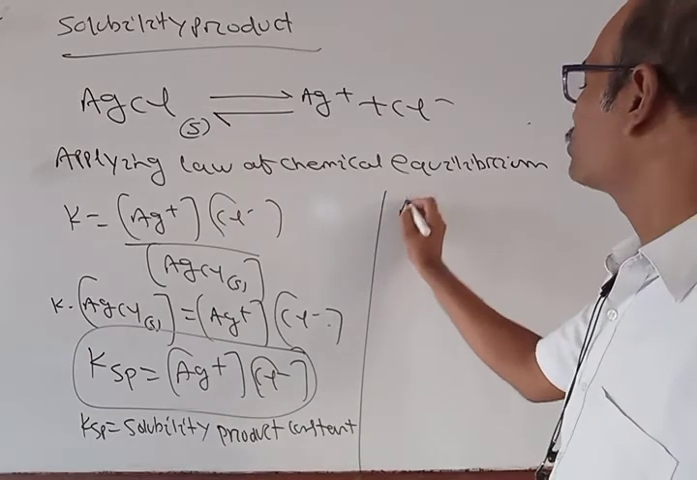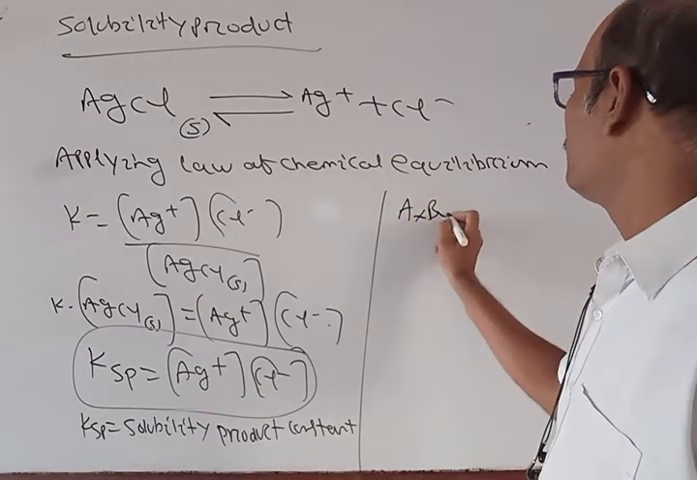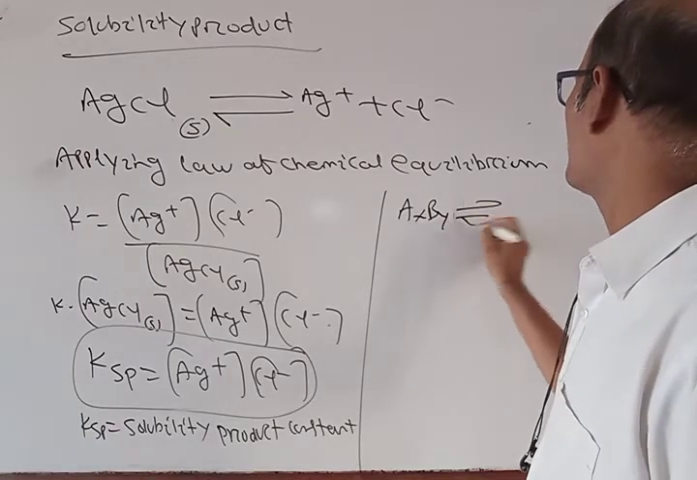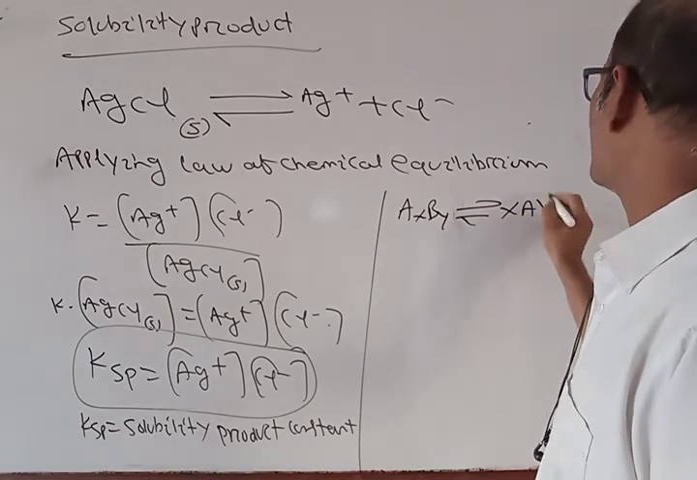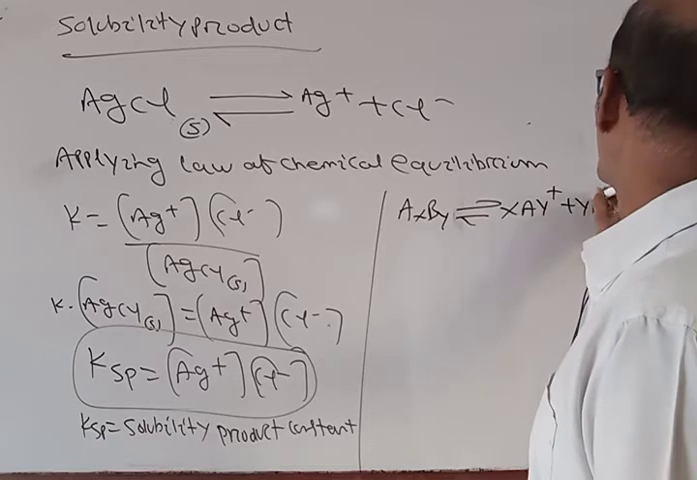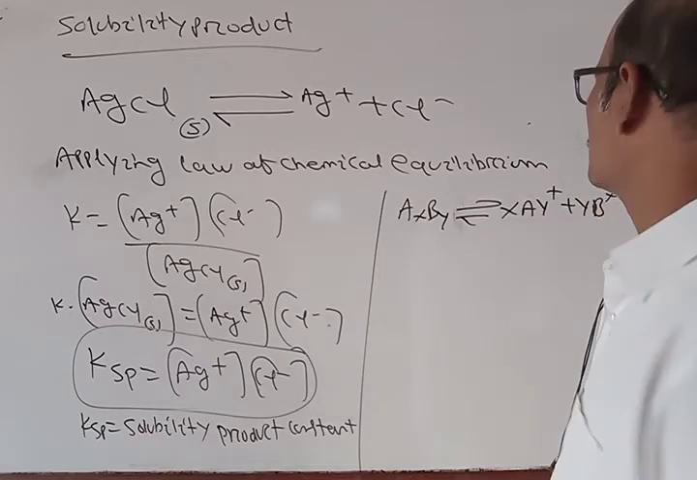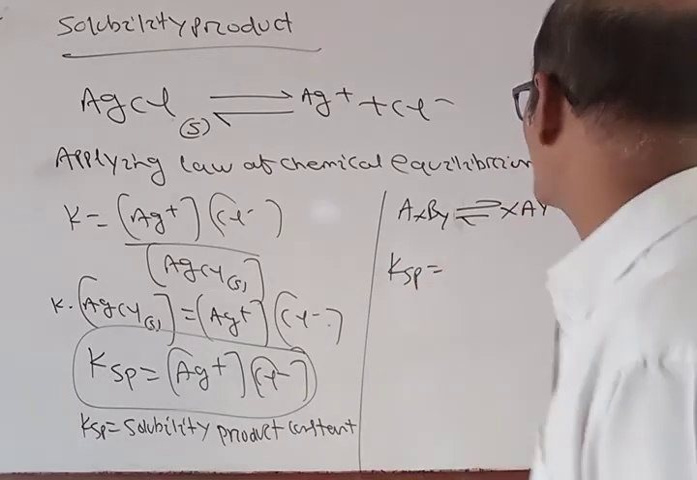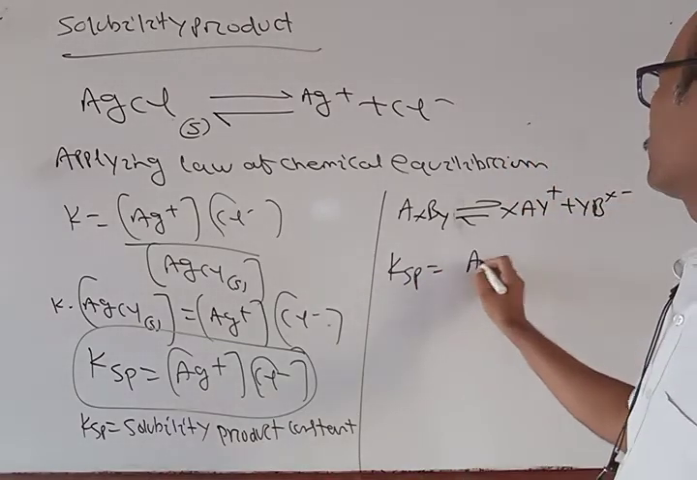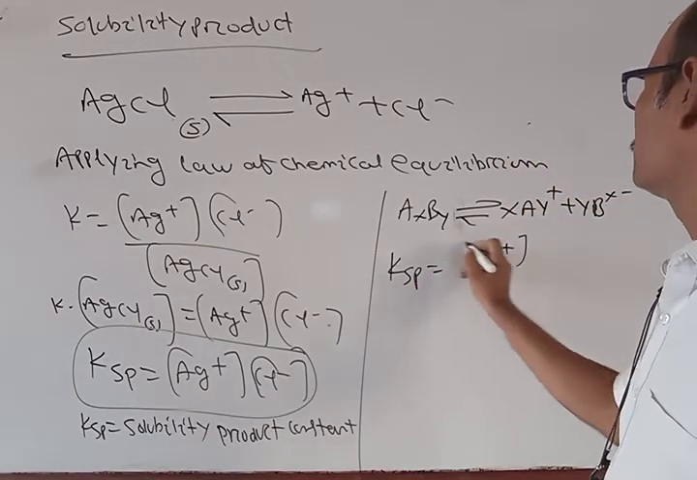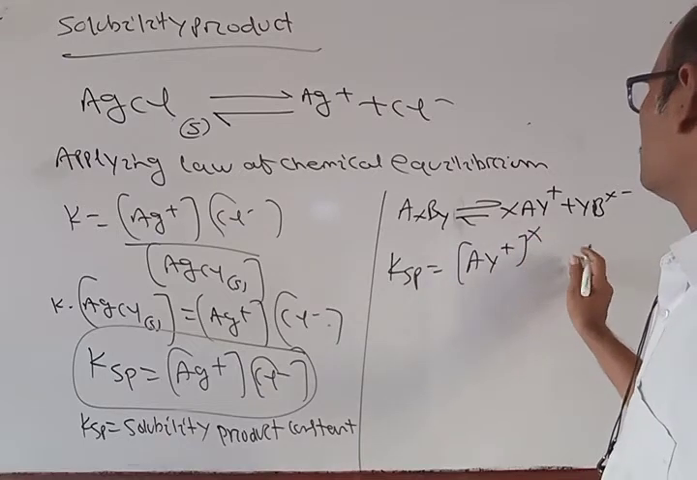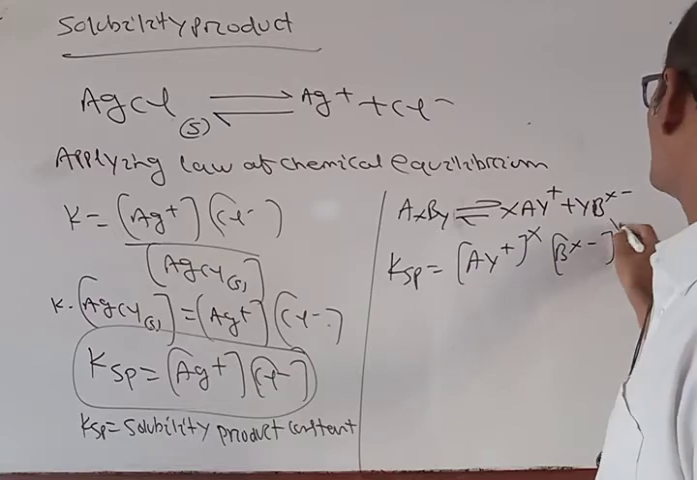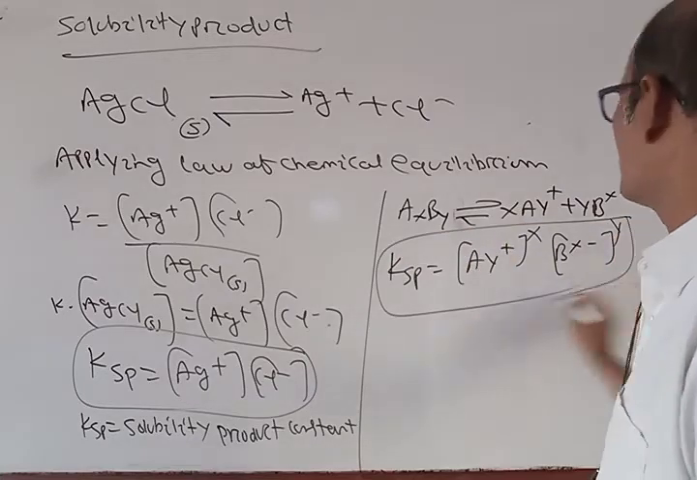Suppose we have a salt like AxBy, which dissociates into xAy plus and yBx minus. So here KSP is equal to Ay plus power x into Bx minus power y.